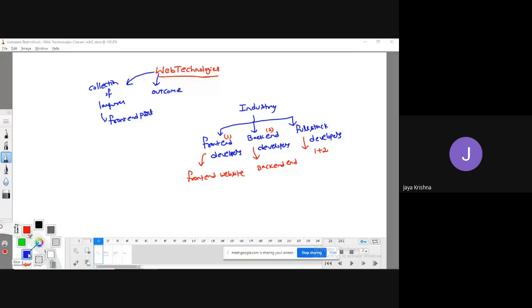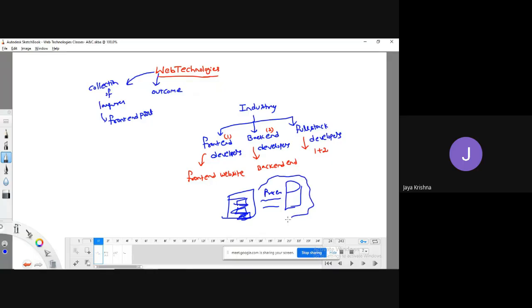With the help of front end, for example, there is an example web page. I am going to enter username and password and click the submit button. There is a database, and in the background some process is going on. This background process is done by back end developers. They take the username and password of the user.